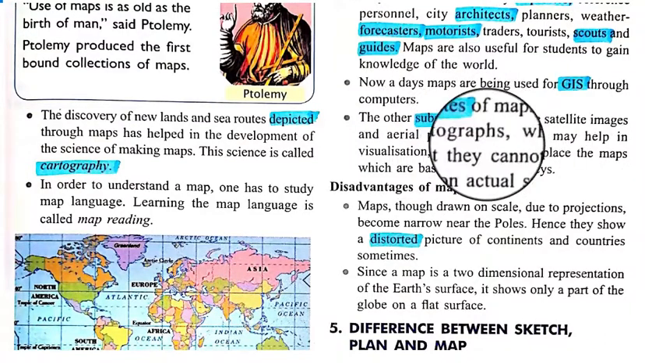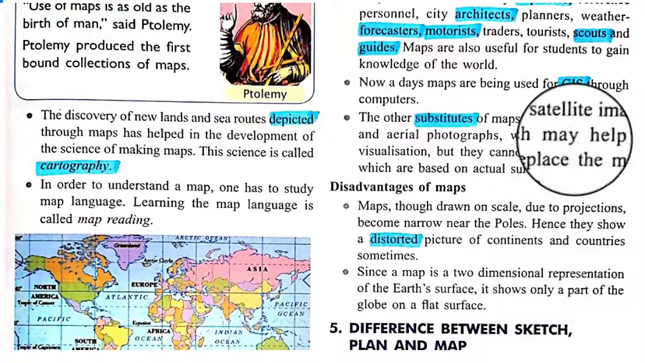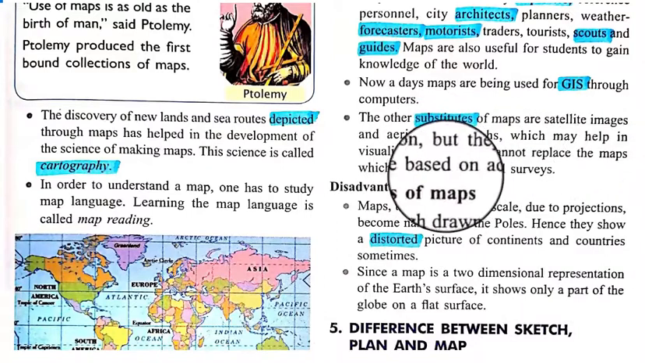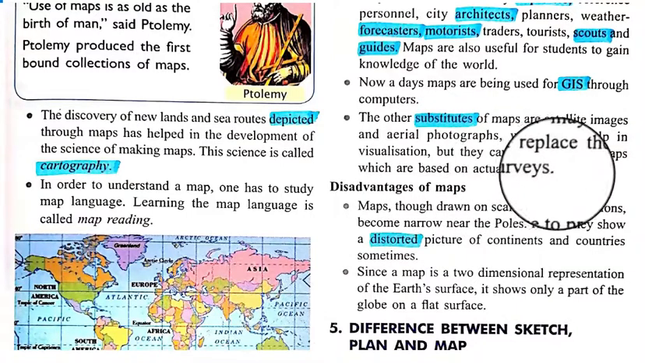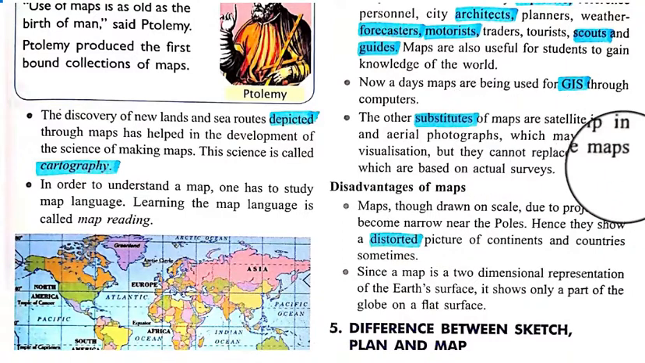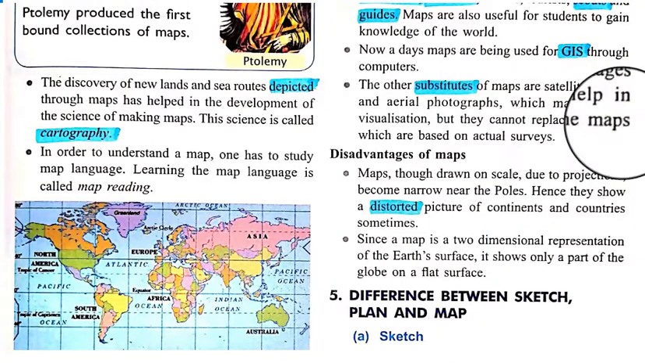Satellite images are also one kind of map. Aerial photographs may help in visualization, but they cannot replace the maps which are based on actual survey. So they are also one kind of substitute of maps, but they are not as helpful as maps.